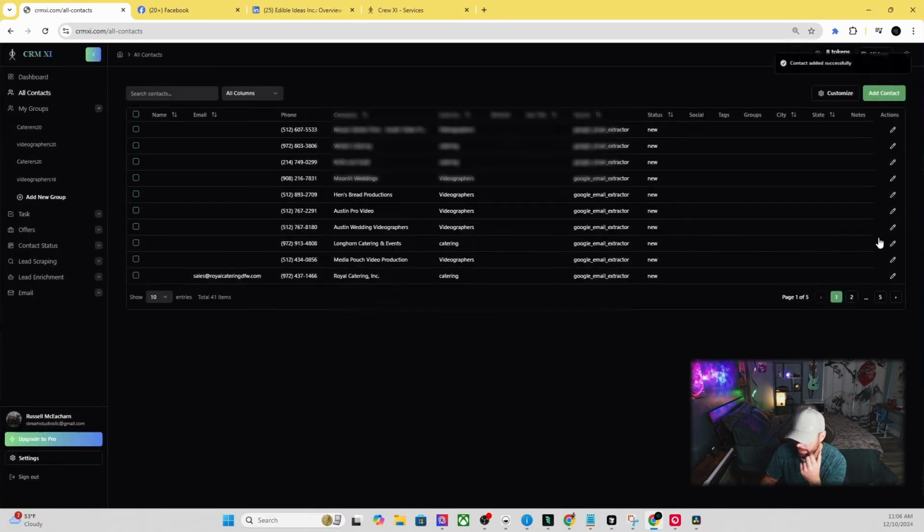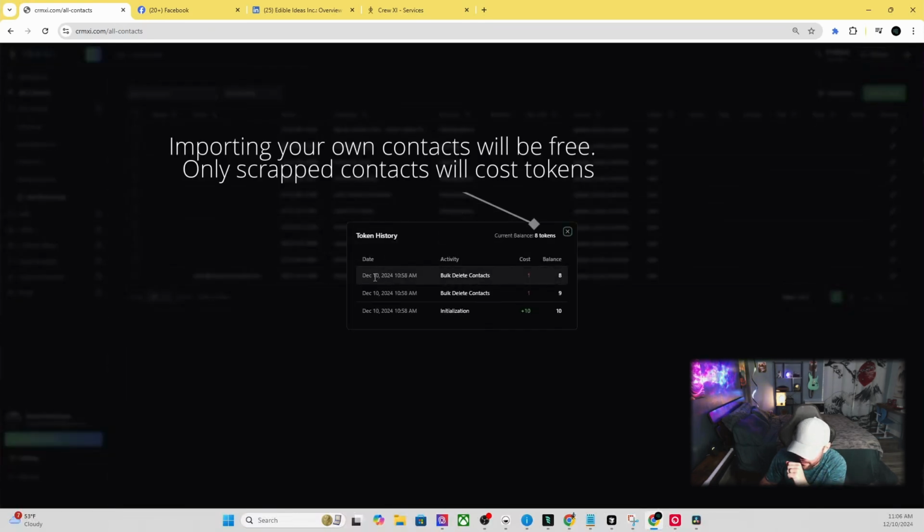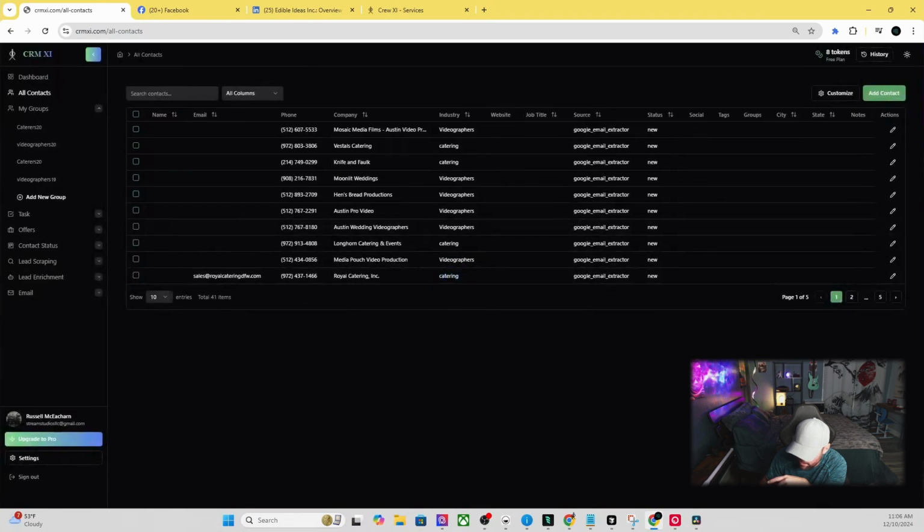And then whenever you add the contact, successfully created, it should erase a token from your current amount of tokens. And you should be able to see the history of your tokens. So I will update this because it looks like it didn't get it. But yeah, that's going to be the token system. Still working on that. But we can see the new contact we added.